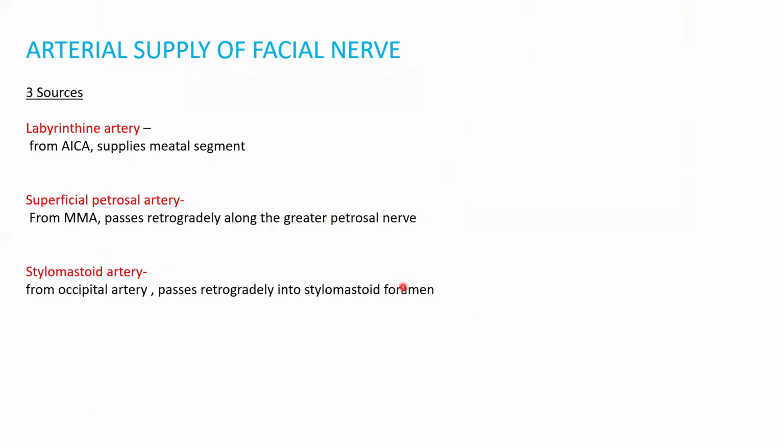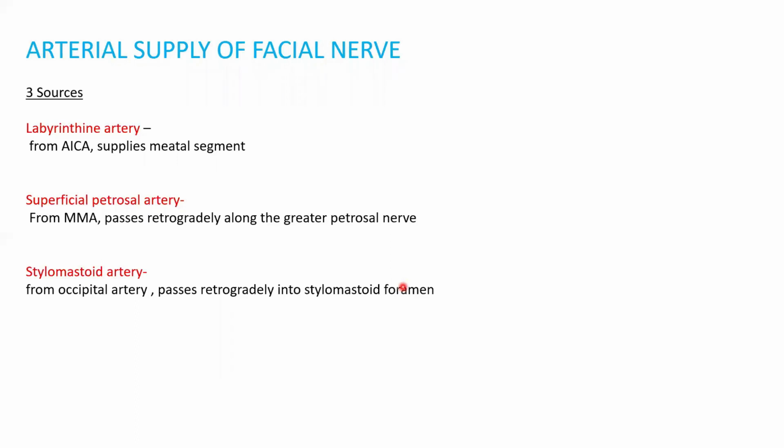We'll proceed on to the lecture. Coming to the arterial supply of facial nerve. Mainly from three sources: labyrinthine artery, superficial petrosal artery, stylomastoid artery. The labyrinthine artery is a branch from anterior inferior cerebellar artery, supplying mainly the meatal segment.